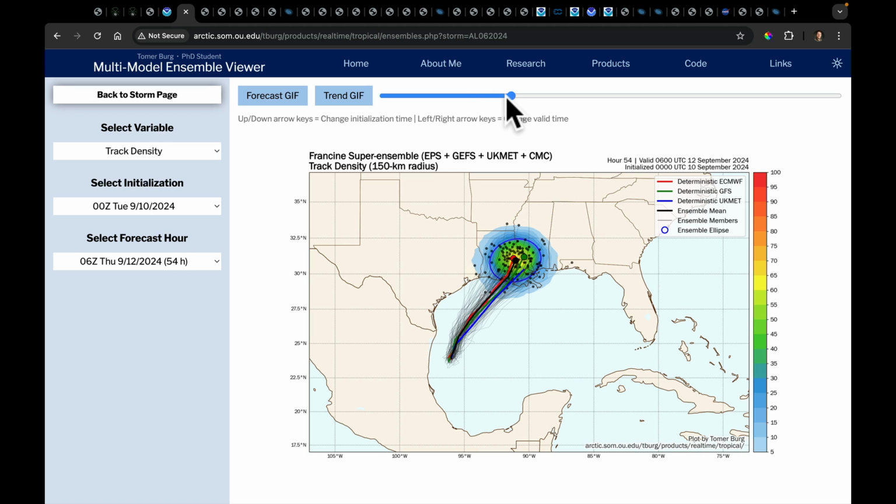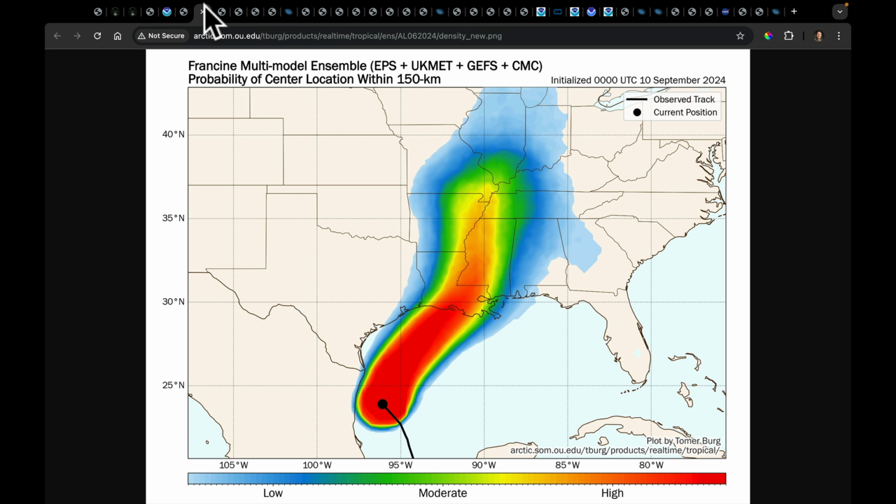As we continue to go forward, the track just runs right along the Mississippi River and eventually gets up here by the time we get up to the 13th into southern Illinois, western Kentucky, Tennessee, parts of Arkansas, Missouri, and in Indiana as well. So the map kind of cuts off there, but I do want to show you this. Where this goes afterward, the operational European drops it right back down. This is very interesting. At least I think that colors the operational Euro. I'll have to look a little closer here in a few moments. But maybe the track density is a little bit more informative.